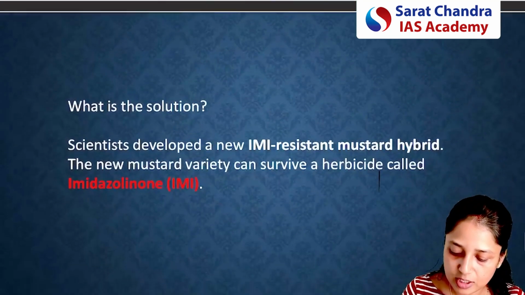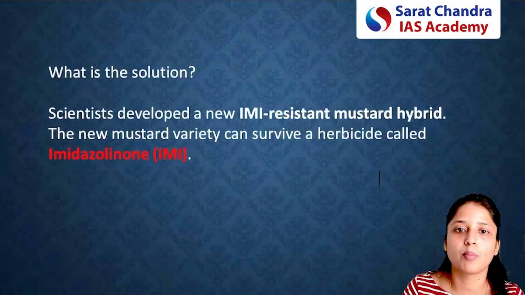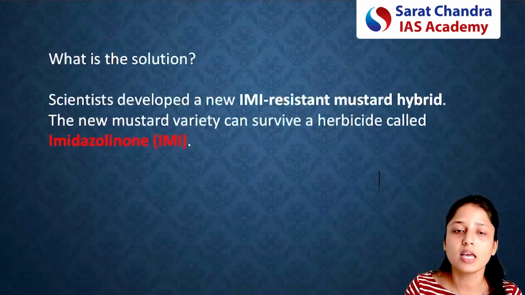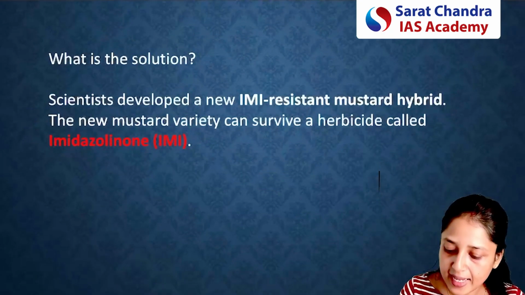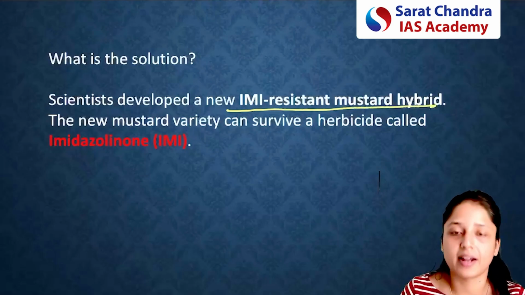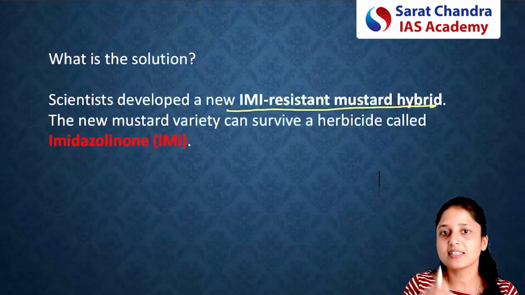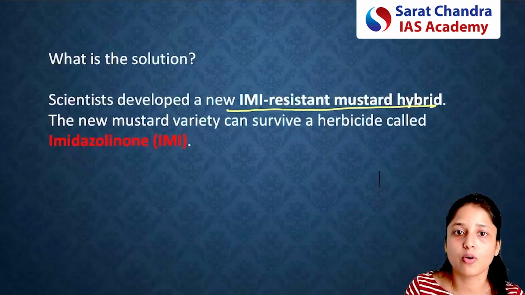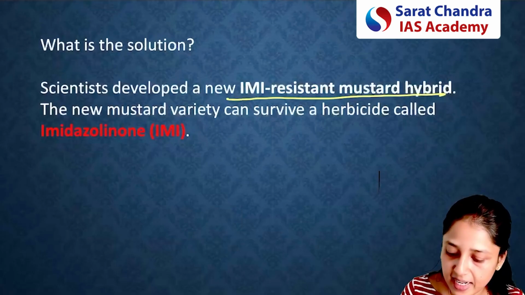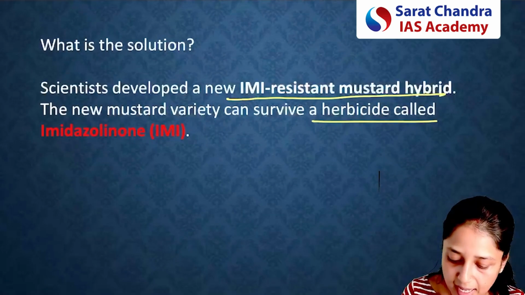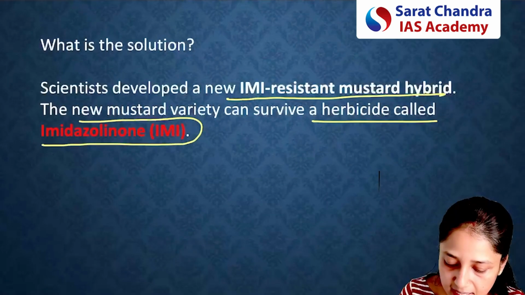Now what is the solution? So here scientists have come up with the solution, and this is the news only. Scientists have developed an IMI resistant mustard variety. Now, how is this a solution? This is a solution because this new mustard variety can survive a herbicide called imidazolinone, that is IMI.